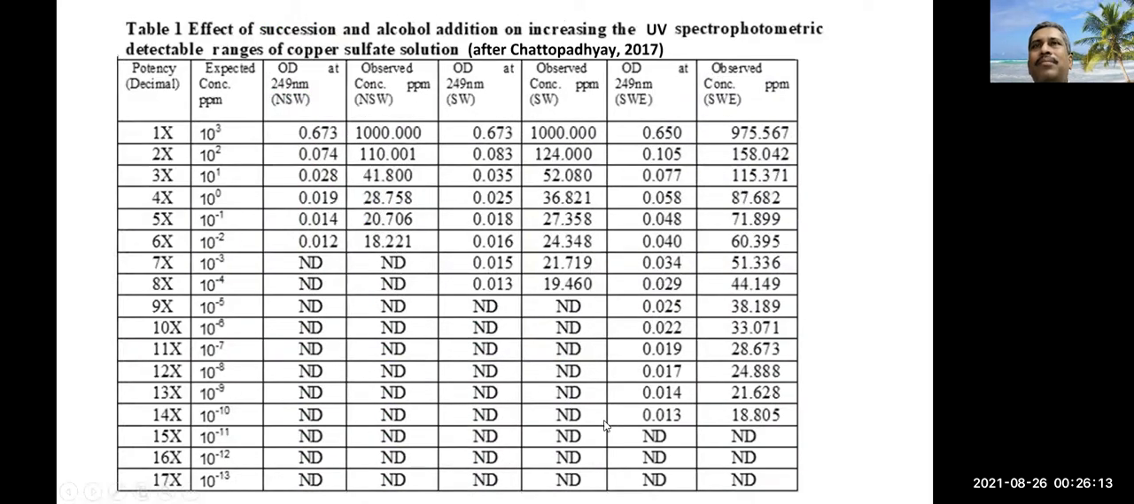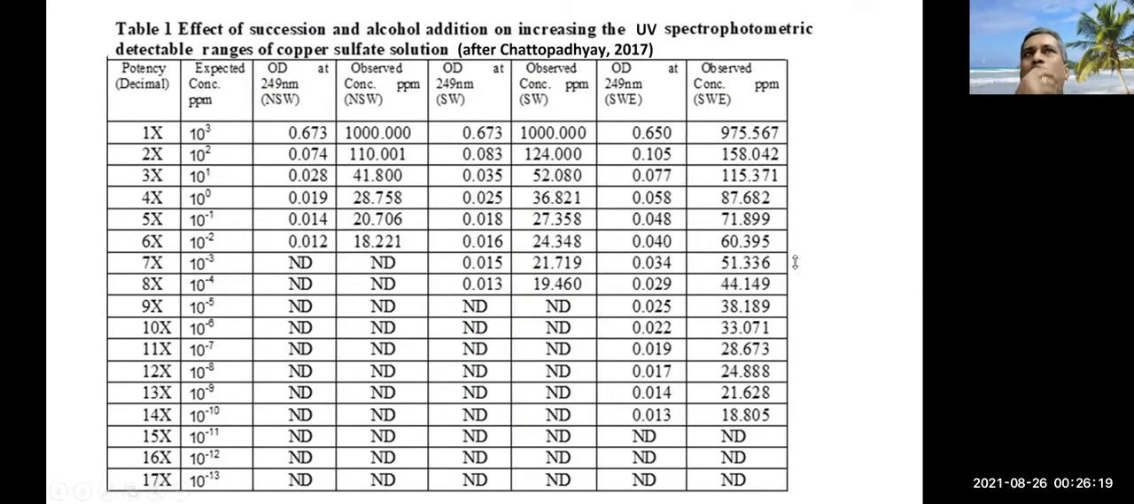Next. This is an interesting experiment by which we use different dilutions under a UV spectrophotometer, by using copper sulfate. We observe that if you do not succuss, just simply dilute, the existence of copper sulfate molecules will be lost even in 6 centesimal dilution.